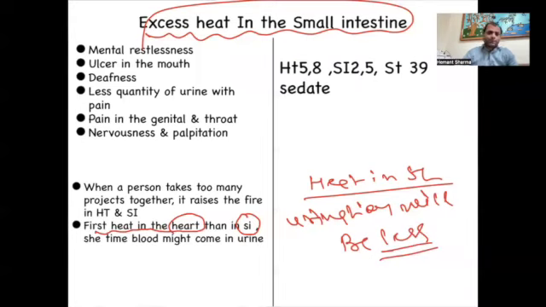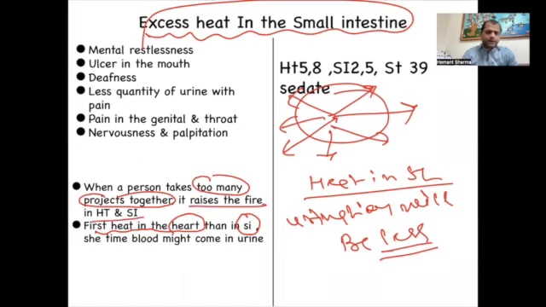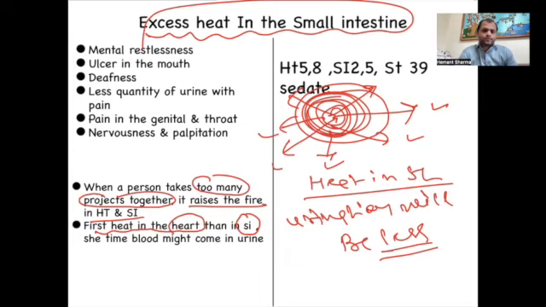It happens with people who are taking too many projects together. Okay, I will do this, I will do that. When a person takes too many projects together, it raises the fire in the heart as well as in the small intestine. Sometimes the person is just moving here and there because they are stressed all the time, wanting to complete many projects at a time. This is very common with a person who takes lots of projects.